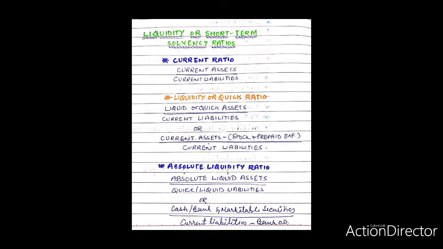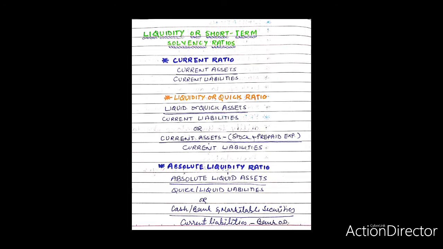Commercial banks and other short-term creditors, that is, suppliers of goods and services, are generally interested in such ratios. However, the management can use these ratios to ascertain how efficiently it has been utilizing the working capital. Some of the principal liquidity ratios are described as follows.